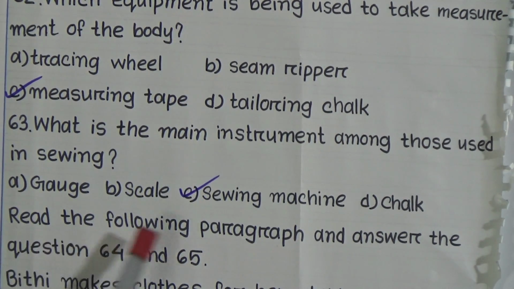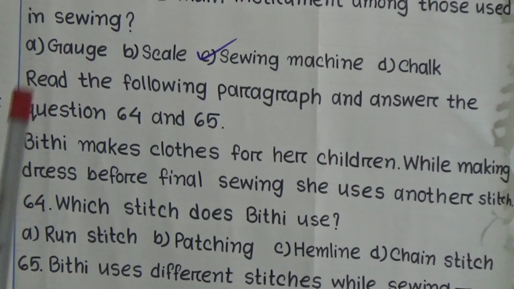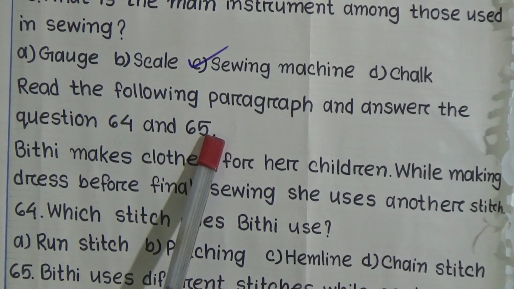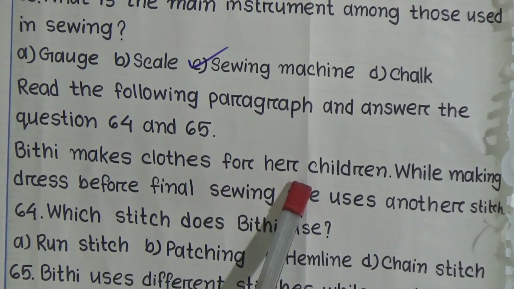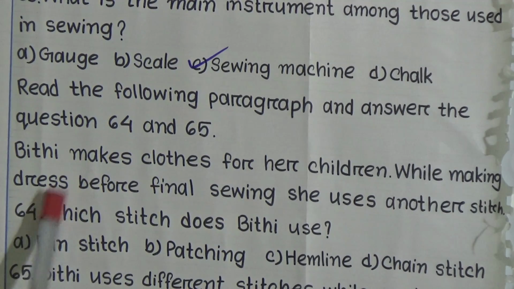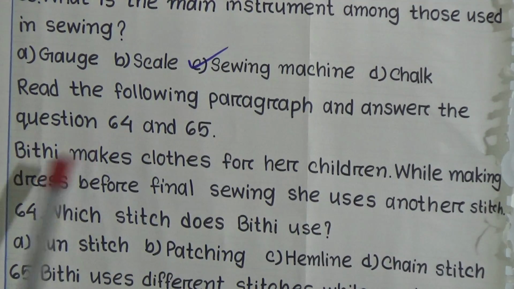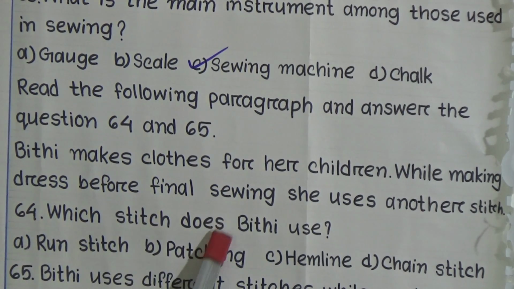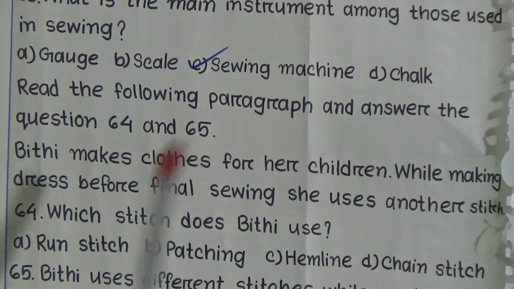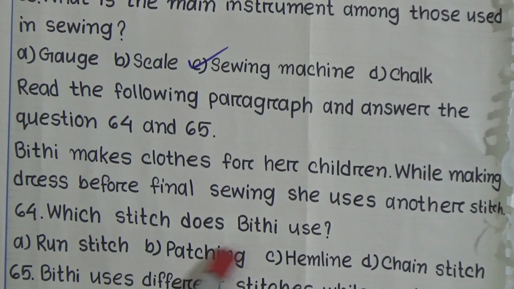Now students, read the following paragraph and answer the question 64 and 65. Betty makes clothes for her children. While making dress before final sewing, she uses another stitch. Now question number 64, which stitch should Betty use? Options are run stitch, patching, hemline, chain stitch. And the correct answer will be option B, patching.